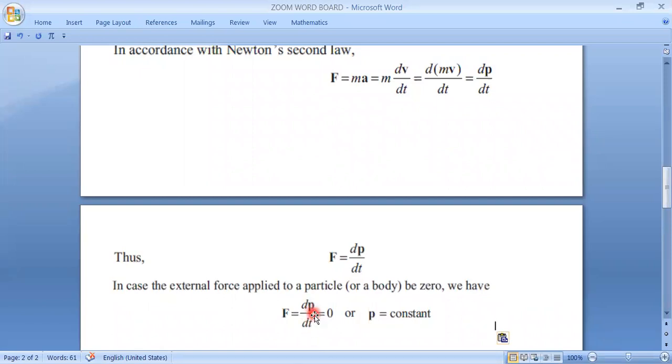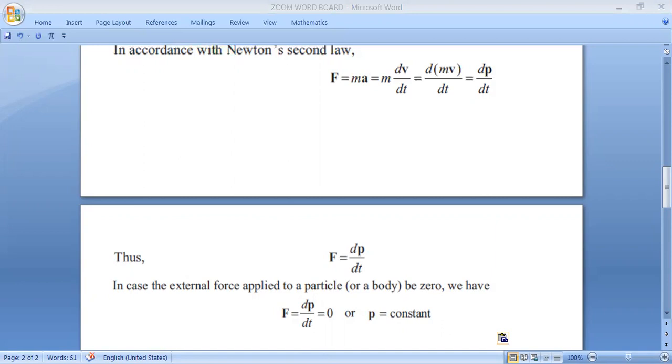If p is constant, then only the differentiation of that quantity is 0. So mathematically we can directly write p is equal to constant. If force is 0, it means dp/dt is 0, and dp/dt will be 0 only and only if p is constant. When momentum is constant, then only its differentiation with respect to time will be 0, because it is not changing. How can you differentiate it? Are you getting my point?